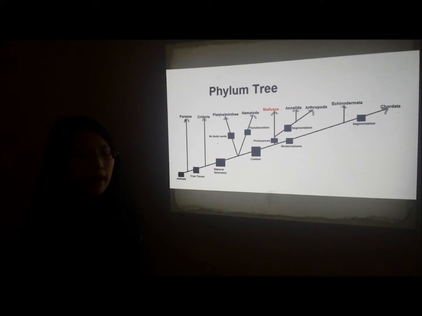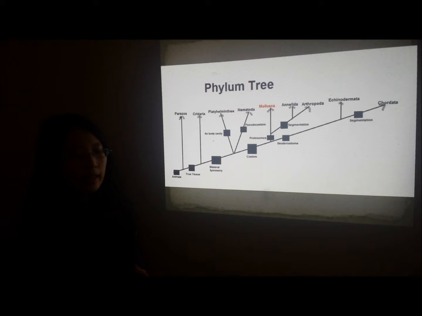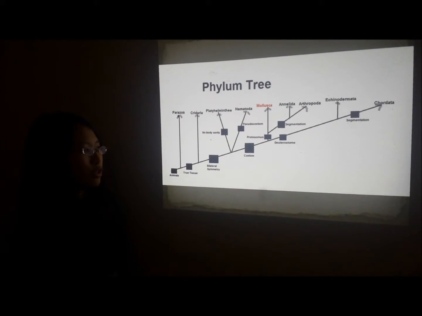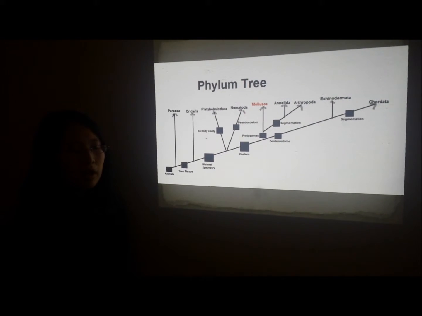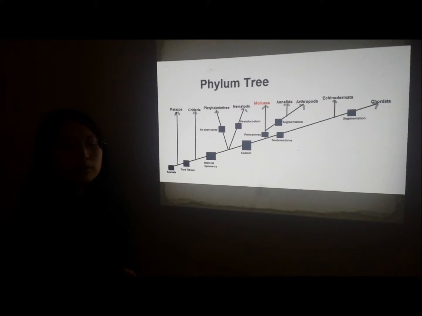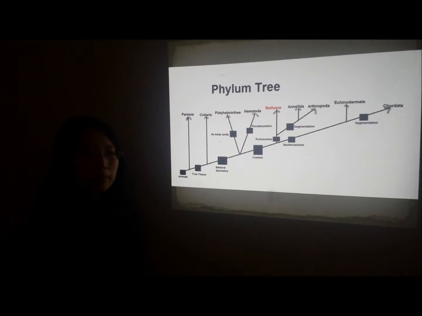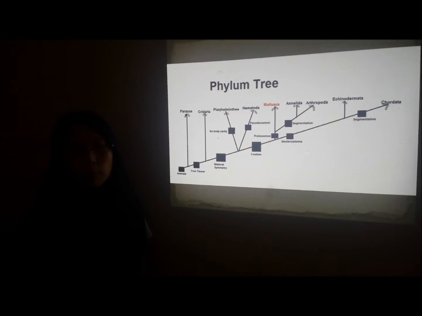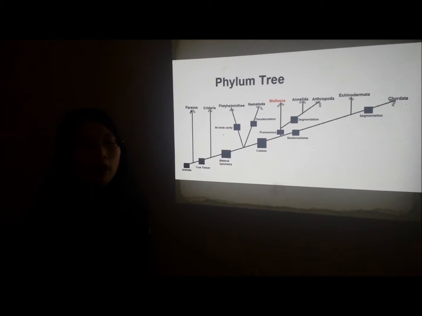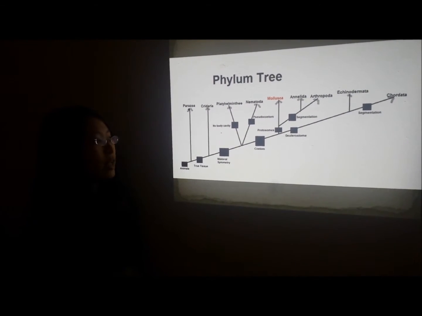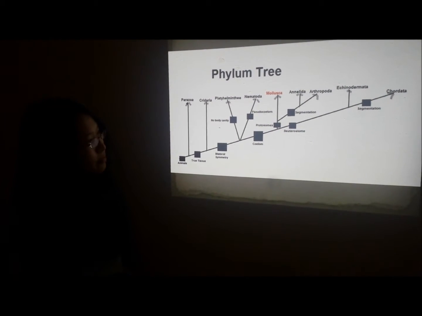And after an organism has a coelom, there are two paths it can go in its embryonic development that help determine its classification. An organism can either be a protostome or a deuterostome. A protostome is an organism that develops first from its mouth, while a deuterostome is an organism that develops first from its anus. Due to the fact that the common octopus develops first from its mouth, it's a protostome, which then leads it to go on to be a mollusc.